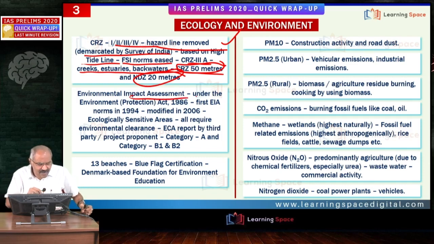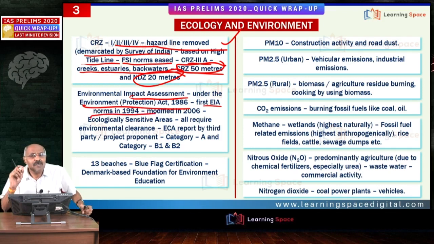Friends, environmental impact assessment is in the news. And whatever draft regulations the government proposed may not be that important. But what is important is, what are the present rules and regulations as far as environmental impact assessment is concerned? Friends, these are under the Environment Protection Act 1986. Then first EIA norms in 1994, amended in 2006. Subsequently, several amendments and office memorandums were issued, that is a different story.